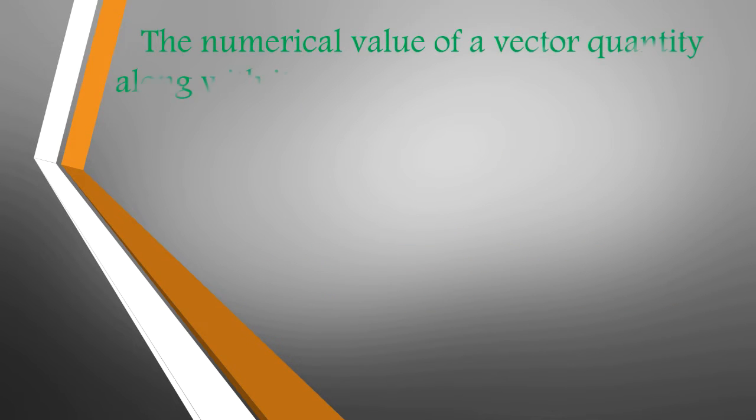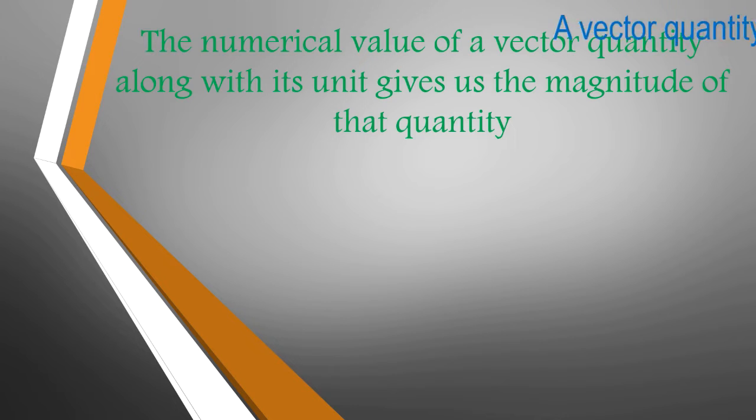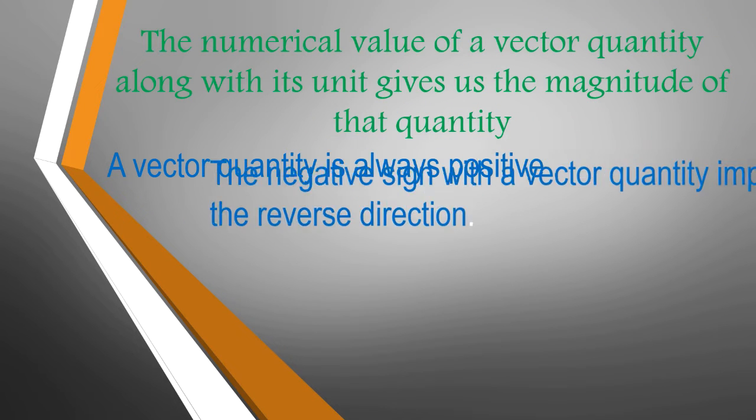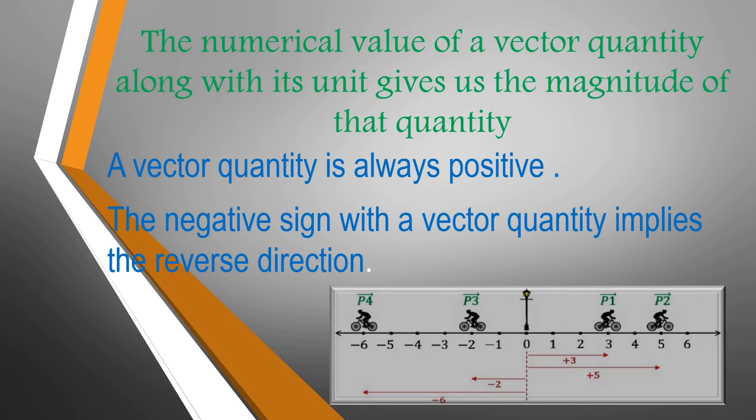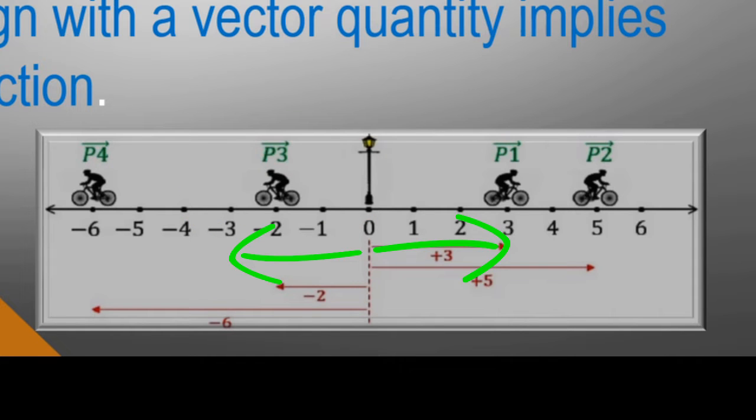The numerical value of a vector quantity along with its unit gives us the magnitude of the quantity. A vector quantity is always positive. The negative sign of the vector quantity implies the reverse direction. That means P1 is positive and P3 is negative since they are in opposite directions.